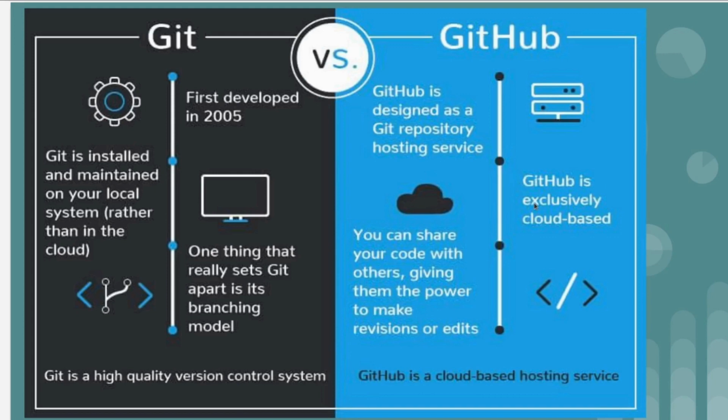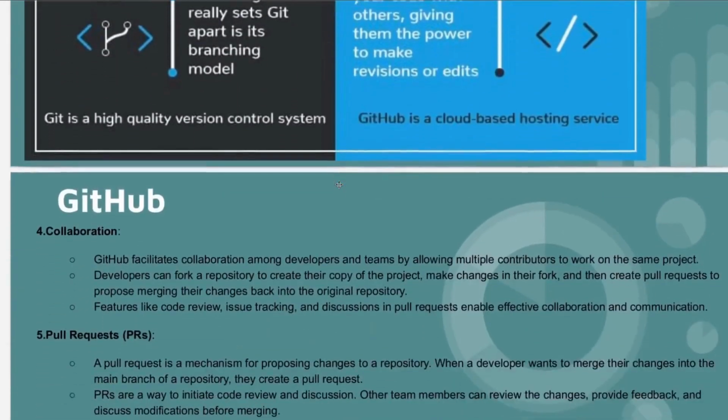So GitHub is a cloud based service. You can share your code with others, giving them the power to make revisions or edits. GitHub is a cloud based hosting service. So I hope you got it. So what is the difference between Git and GitHub.